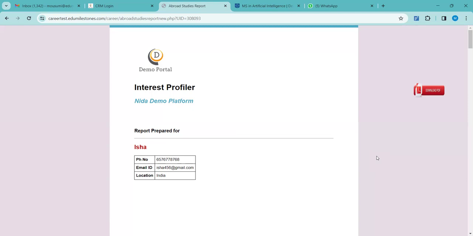Suppose he wants to fill it out at home, how do we give the link to them? You can send the link through email. You can copy the link and share it with the student. Yes, it is possible.